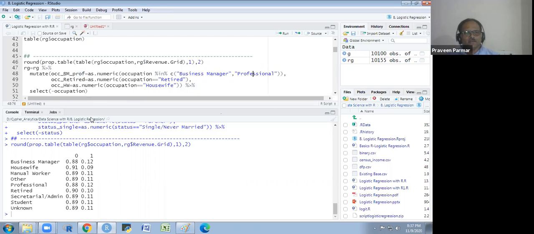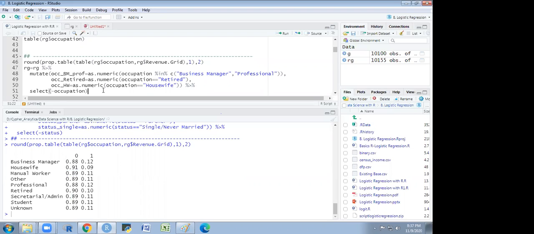Similarly, for the retired, you know that I have only 1.90, so I have taken retired, and housewife is 0.91. Others are 0.89. I have taken them as the base category, and there is no hard and fast rule as to which you could use as base category. Does that make sense to everyone? So this is target encoding, right?